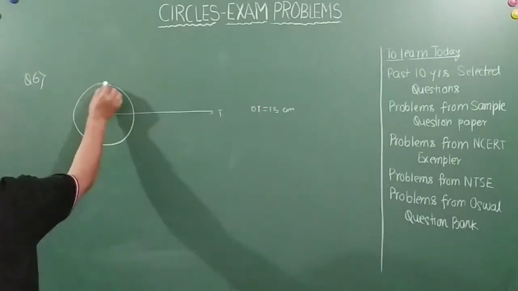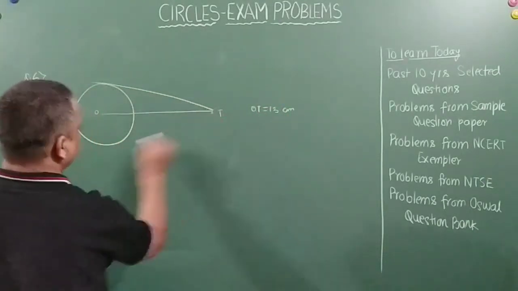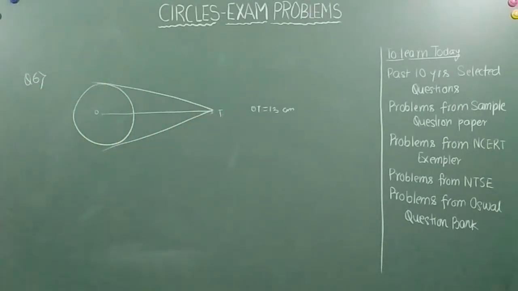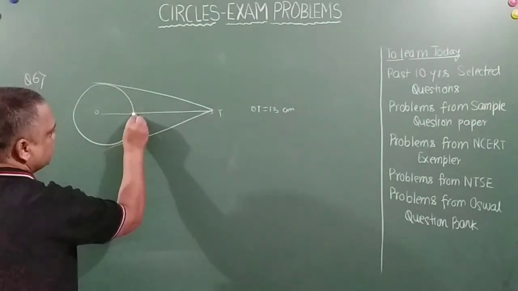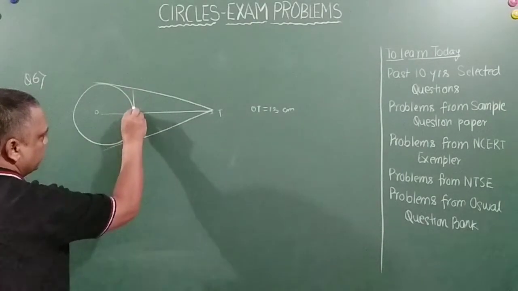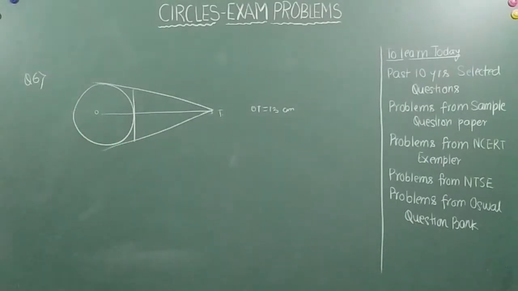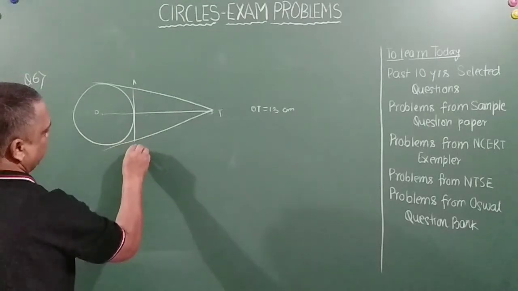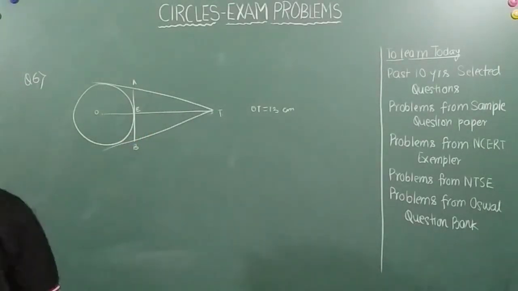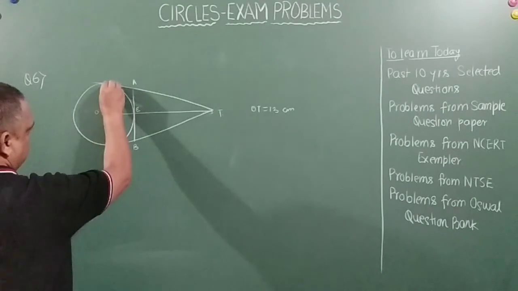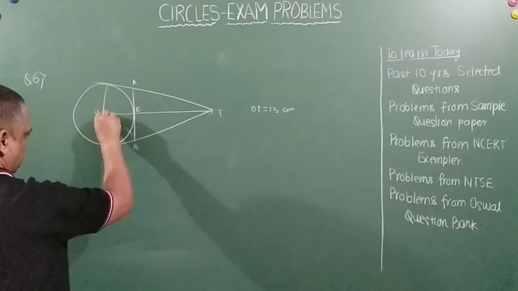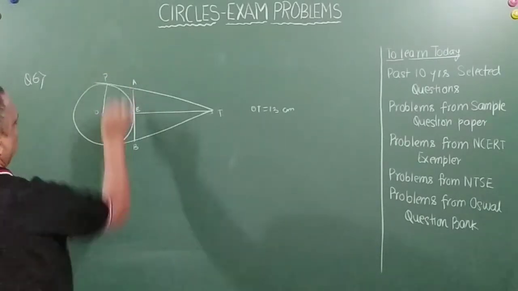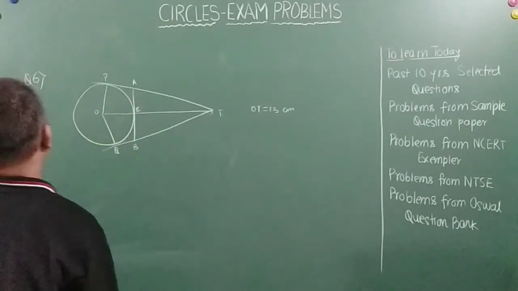Since the figure is given, I just complete the figure. So it is something like this, and there is another tangent which is drawn at this point, like this. Right, friends? So this is A, B, E, and this is P and Q, right?